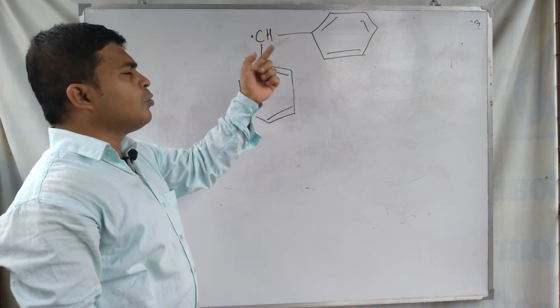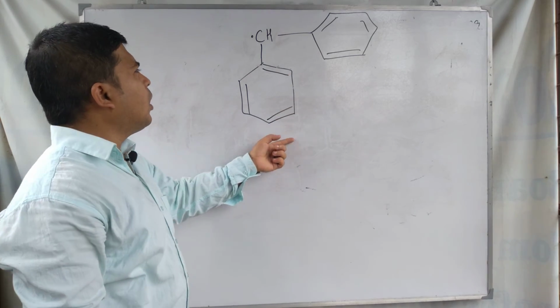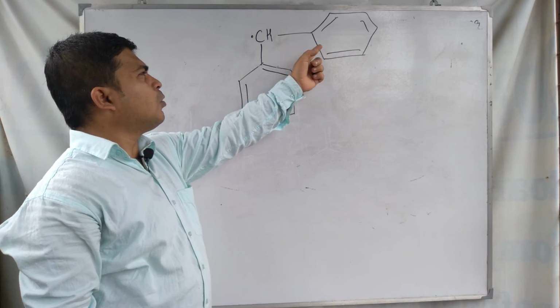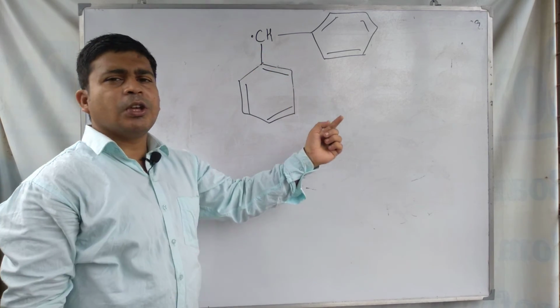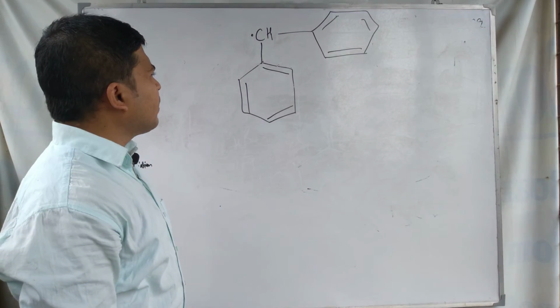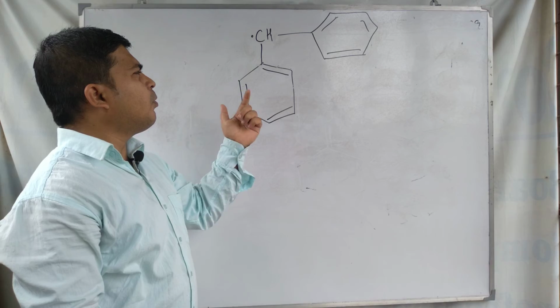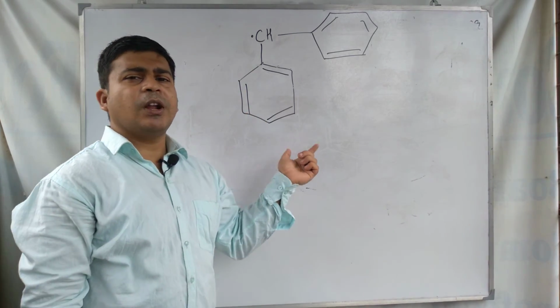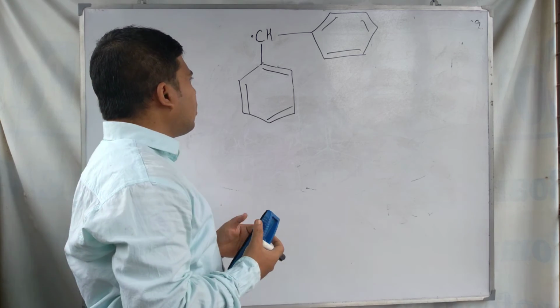So as a result, due to more resonance, the stability of the two phenyl containing radical is more than the benzyl radical. In this case the resonance stabilization is more, so for this reason this radical is stabilized more. So this is the explanation for the